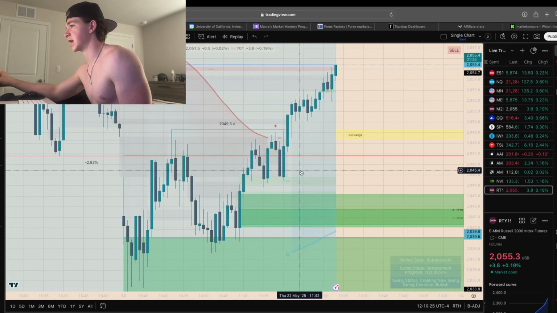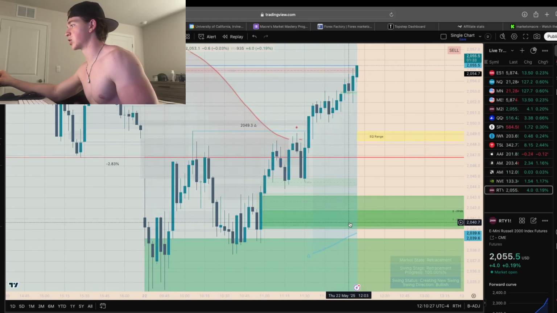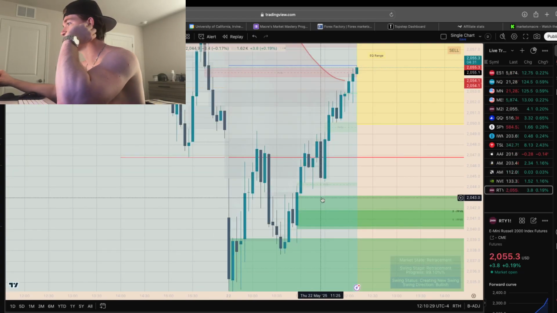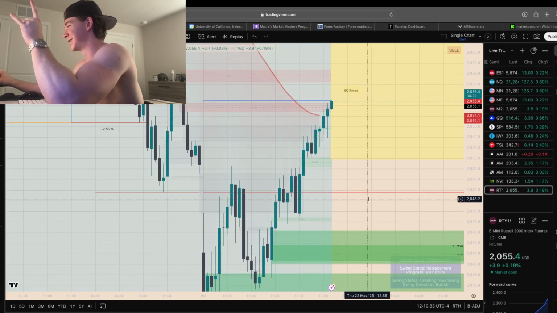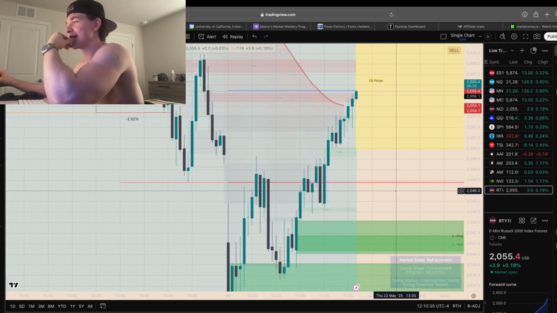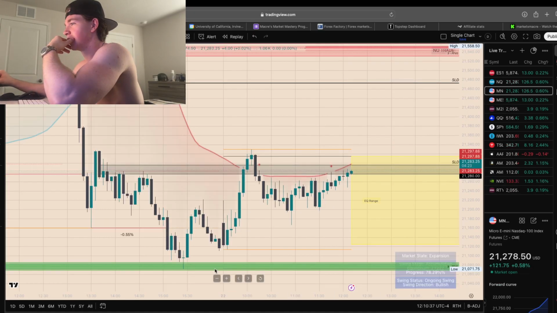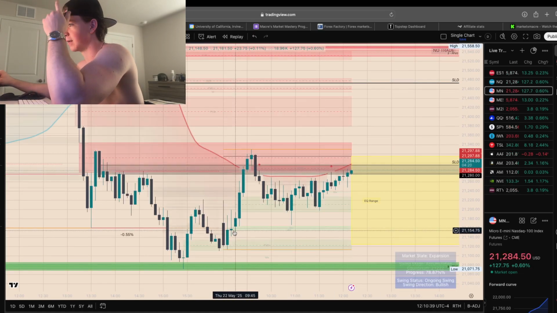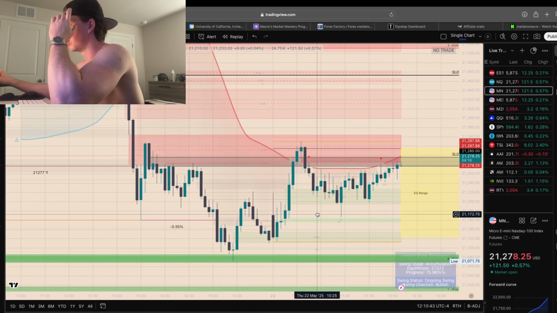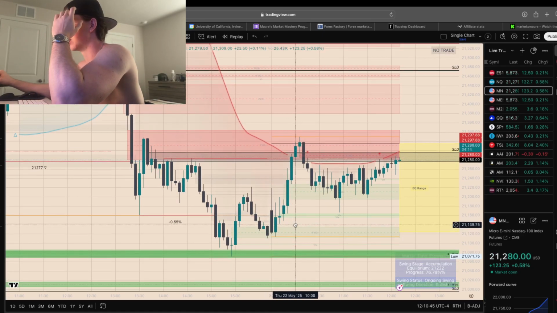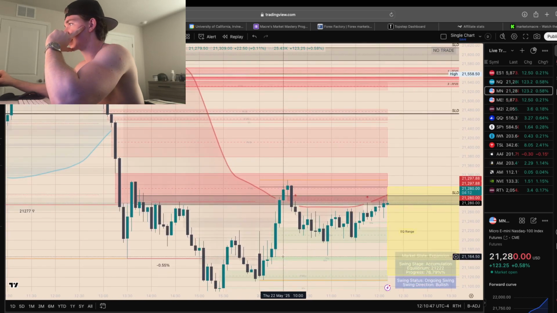So that qualifies as our rule. You enter off of the breaker structure away from those fair value gaps on the 5. Got my entry there, and then I actually took a wrong entry on NQ. I accidentally filled a long on NQ somewhere back here by complete accident, although it did technically move with bias, which is funny. It was literally a complete accident.